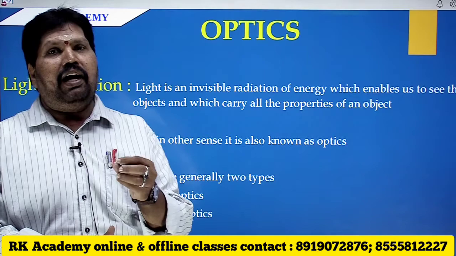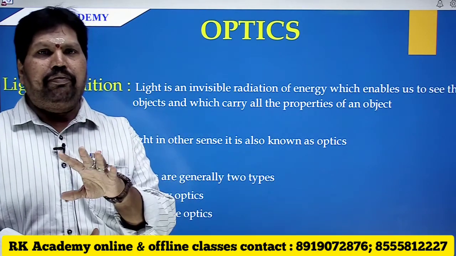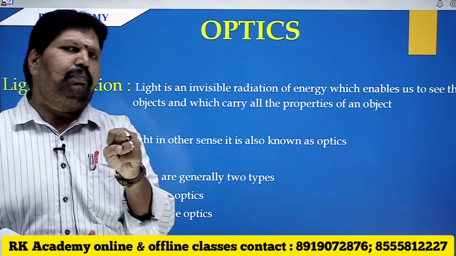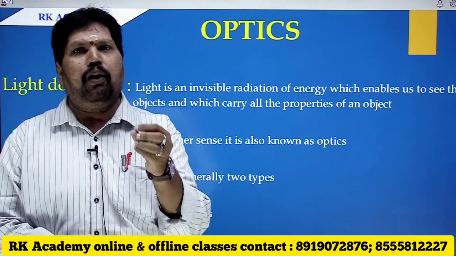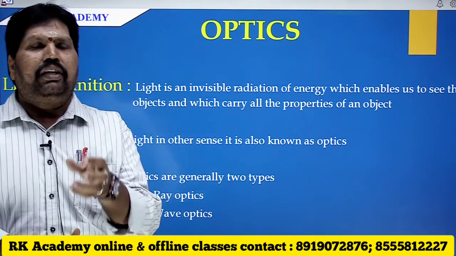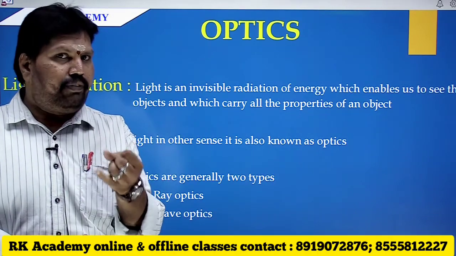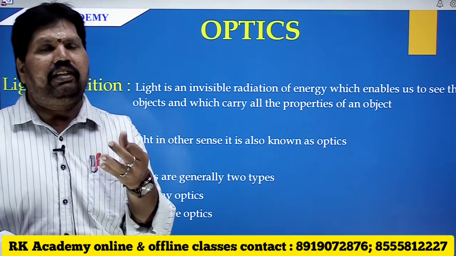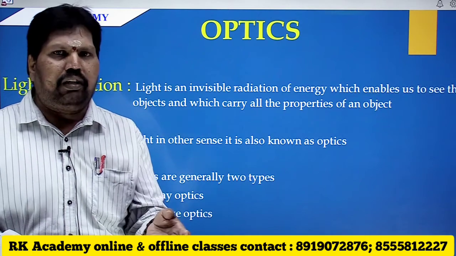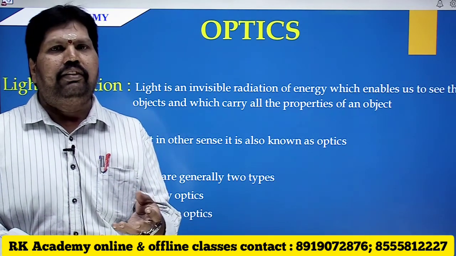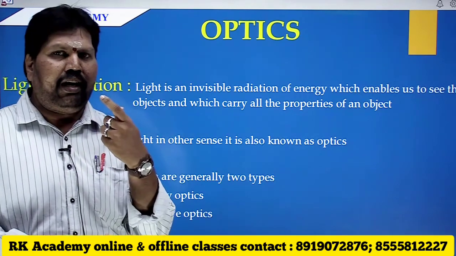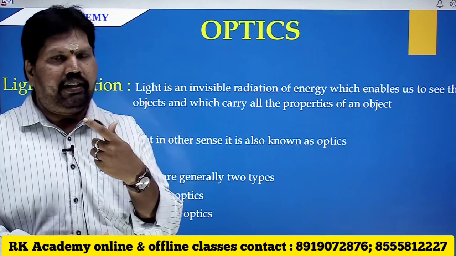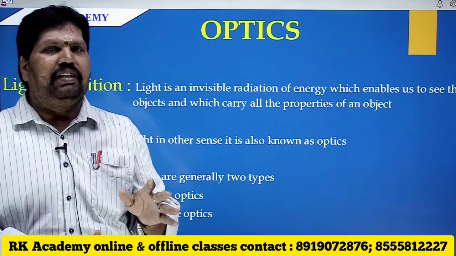And if light falls on an object, it carries all the properties. For example, if light falls on a person, the light can capture the color of his hair, his skin, his dress, and everything the person has, and carries all the properties towards our eye and is focused on the retina, which causes impulses.